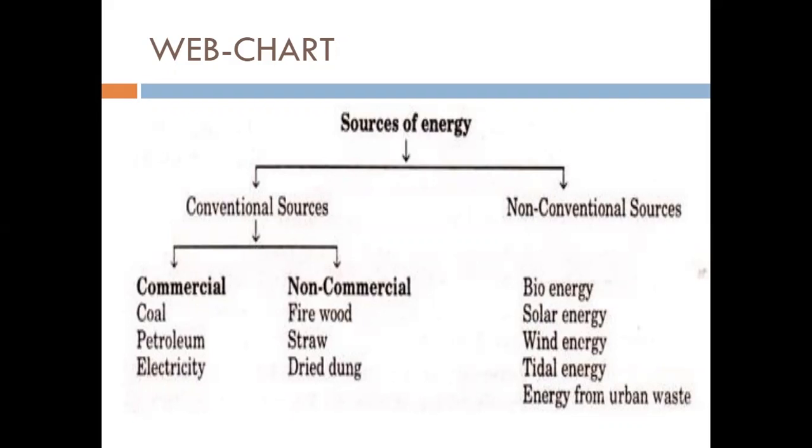The coal which we are using today was formed millions of years ago when giant ferns and swamps got buried under the layers of earth. Coal is therefore referred to as buried sunshine. The leading coal producers of the world are China, USA, Germany, Russia, South Africa, and France. The coal producing areas of India are Raniganj, Dhanbad, and Bokaro in Jharkhand.